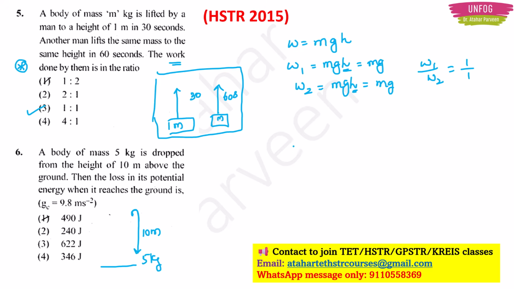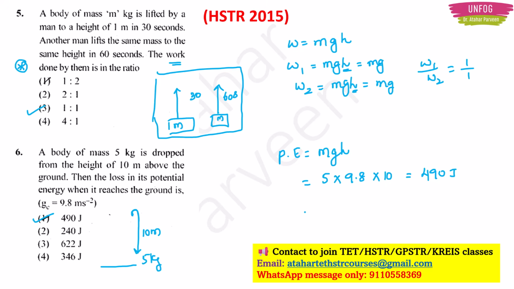This you have to understand. Work done is mgh, but potential energy is also mgh only, because we are talking about height here. So the loss in potential energy, mass, how much they are telling? 5 kg. Directly you have to substitute. Acceleration due to gravity, 9.8 meter per second square. Then height, it is 10 meter they are telling. So what is this going to be? This is going to be 490 joule. So option 1 will be the correct answer.